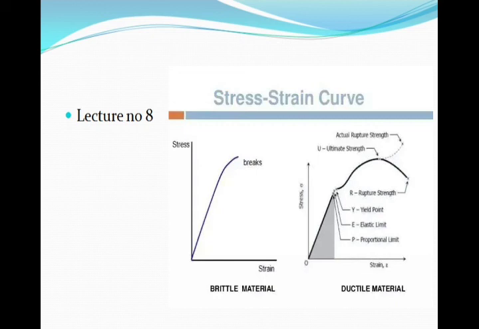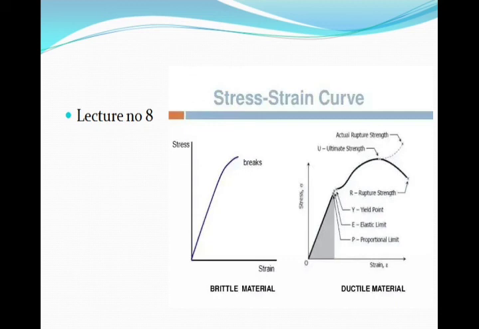Last time I told you, for the brittle material we can say high carbonized steel, cast iron, aluminum and concrete. Now in this case, when we go for the graph, we see only a straight line and the line completely drops down. That is a sudden failure of the component.